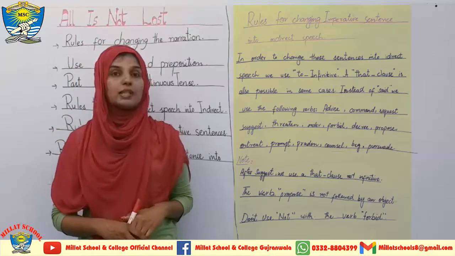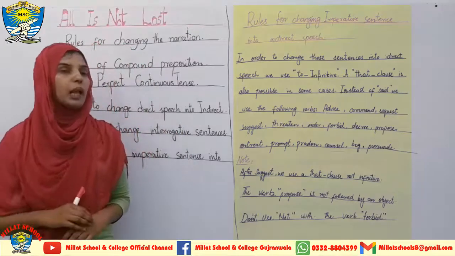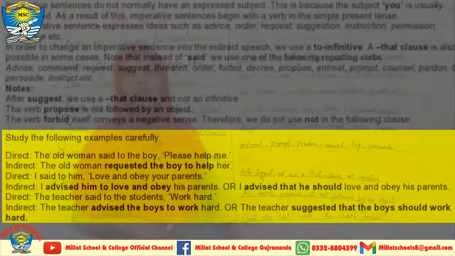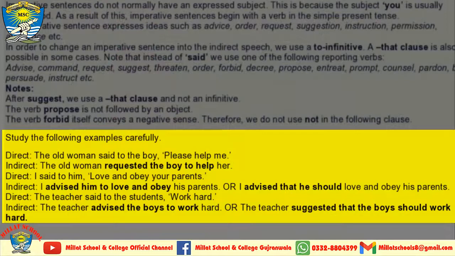Now I am coming towards the examples which will surely help you to understand this activity which is in front of you. The examples are over here on the screen, which will surely help you to understand all this activity which I have explained on the board. The first example is, I am going to give you a direct speech first and then I will change it into indirect speech. The old woman said to the boy, "Please help me." Now I am coming towards the indirect speech of this sentence. The old woman requested the boy to help her.